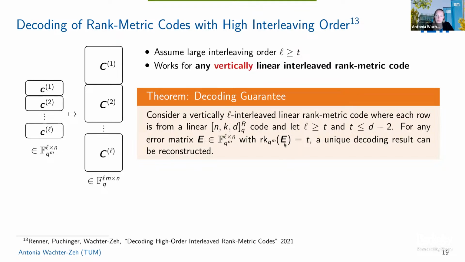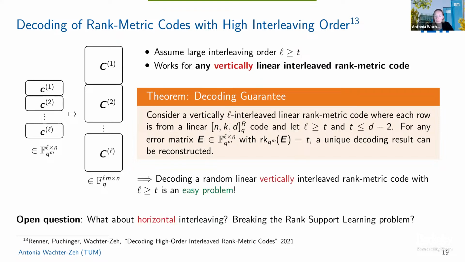And if this has rank T, then we can also always do unique decoding for any linear interleaved rank metric code. So there, if we use the McEliece principle that basically hides the structure of the code, again, we shouldn't use a large interleaving order. So that means decoding a random linear vertically interleaved rank metric code is an easy problem.